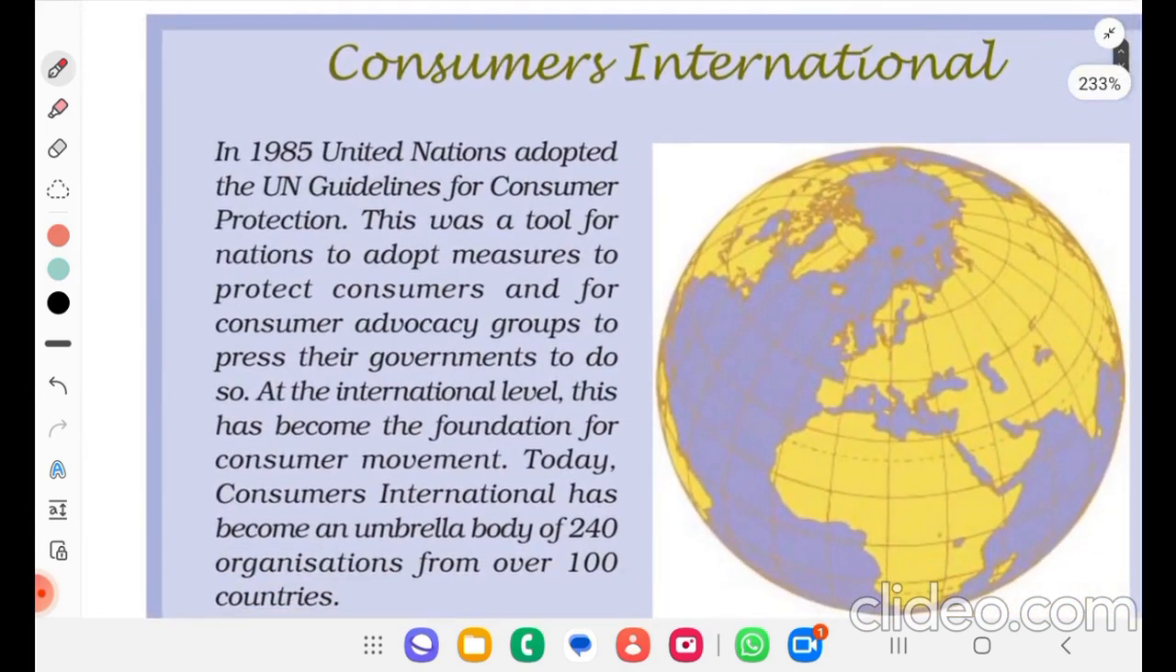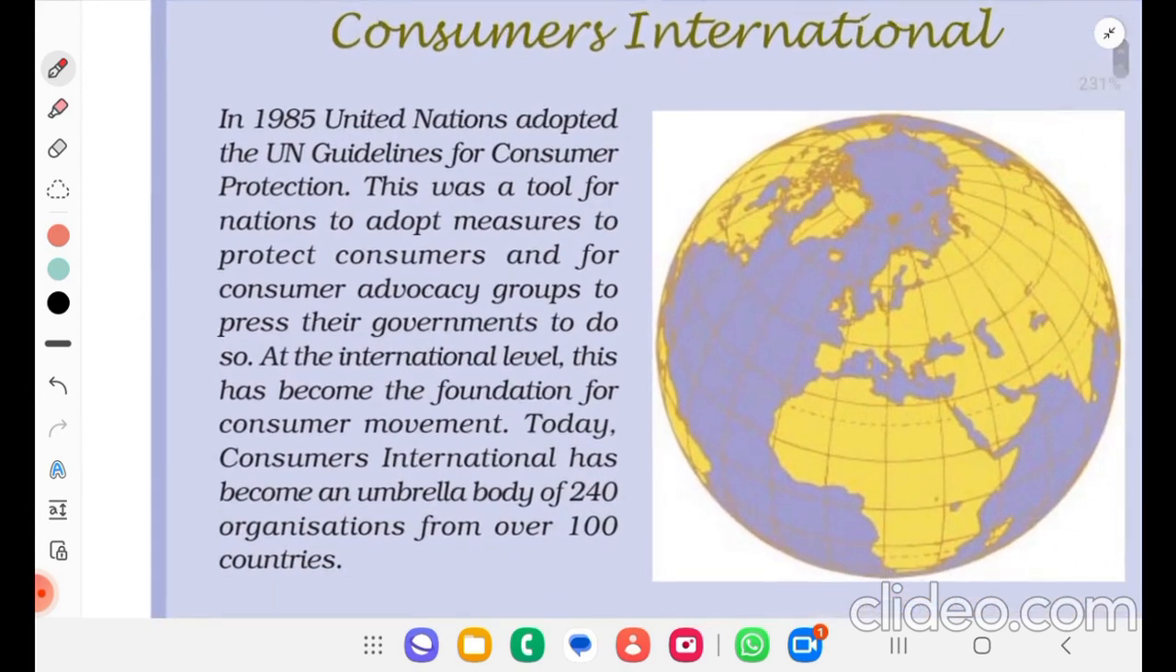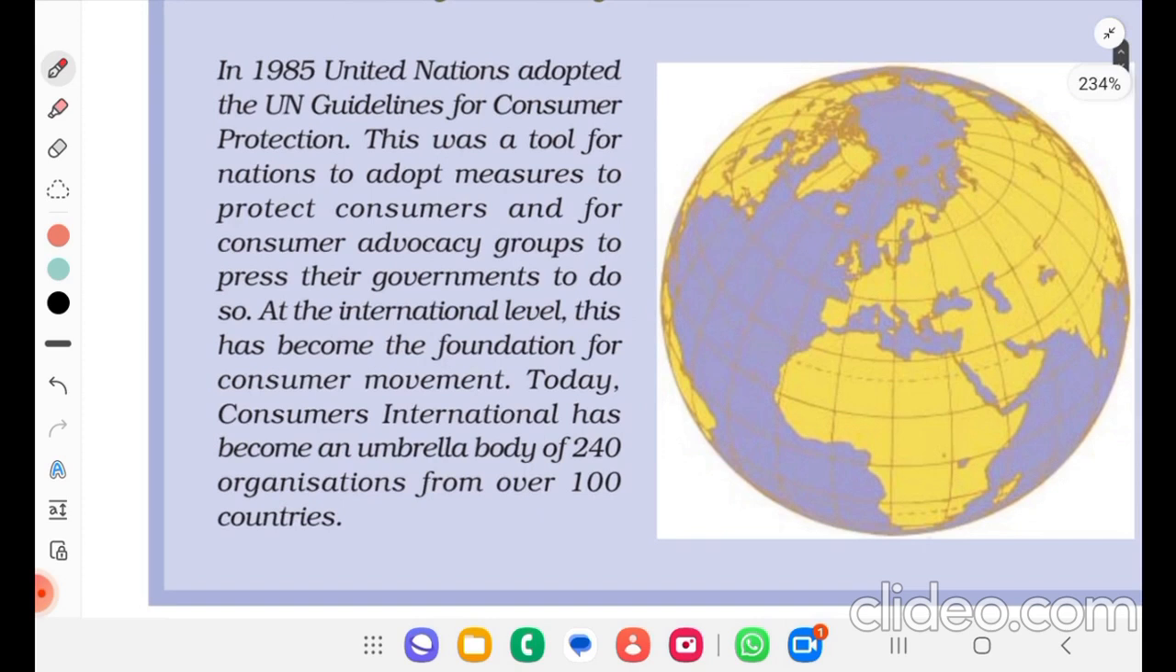Consumers International. In 1985, the United Nations adopted the UN Guidelines for Consumer Protection. This was a tool for nations to adopt measures to protect consumers and for consumer advocacy groups to press their governments to do so. At the international level, this has become the foundation for the consumer movement. Today, Consumers International has become an umbrella body of 240 organizations from over 100 countries.